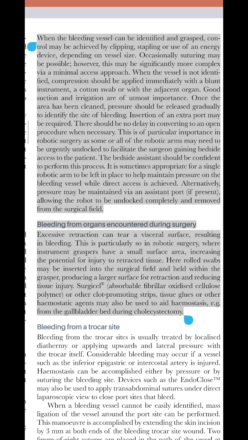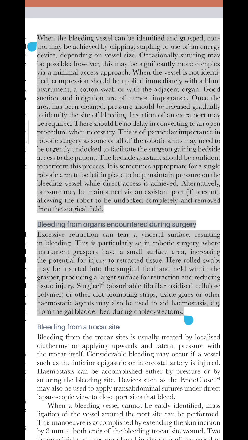Bleeding from organs encountered during surgery. Excessive retraction can tear a visceral surface, resulting in bleeding. This is particularly so in robotic surgery, where instrument graspers have a small surface area, increasing the potential for injury to retracted tissue. Here rolled swabs may be inserted into the surgical field and held within the grasper, producing a larger surface for retraction and reducing tissue injury.